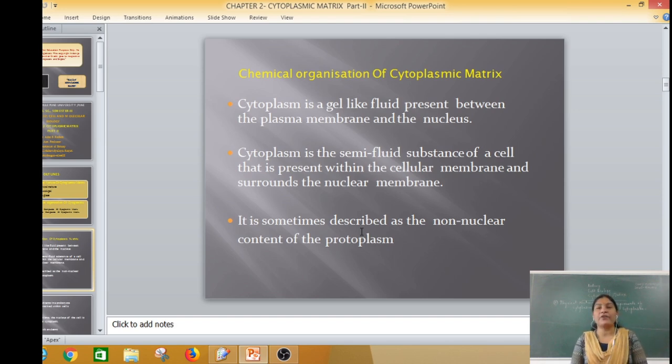Cytoplasm is the semi-fluid substance of a cell that is present within the cellular components and surrounds the nuclear membrane. It is sometimes described as the non-nuclear content of the protoplasm. So, due to the exceptional features of a nucleus, the fluid-like or gel-like matter there we call the nucleoplasm. Except for these nuclear contents, all the gel-like or fluid-like matter we call the cytoplasm or the protoplasm.